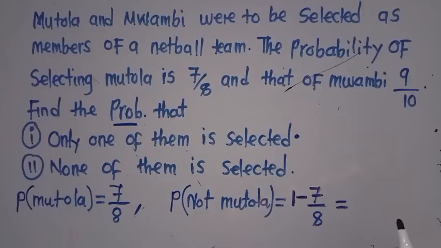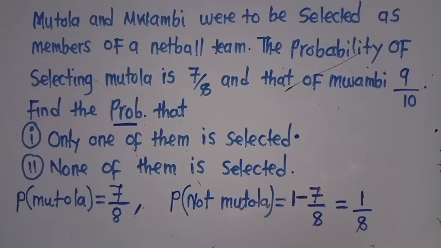This is the data that we are just correcting. What is the answer? 1 minus 7/8. Let's be fast. Everyone to be participating. 1/8. I've seen 1/8, that the answer is 1/8. What about others? I think people don't have calculators. So this is the probability of not selecting Mutola.